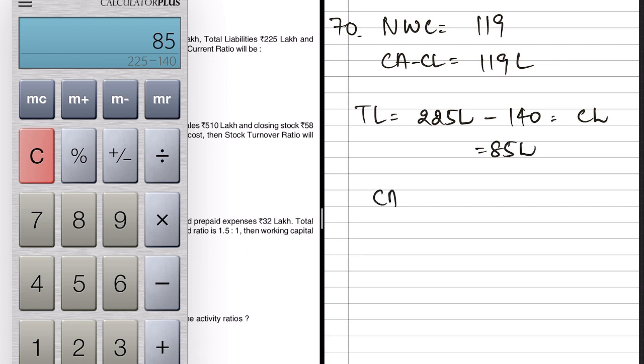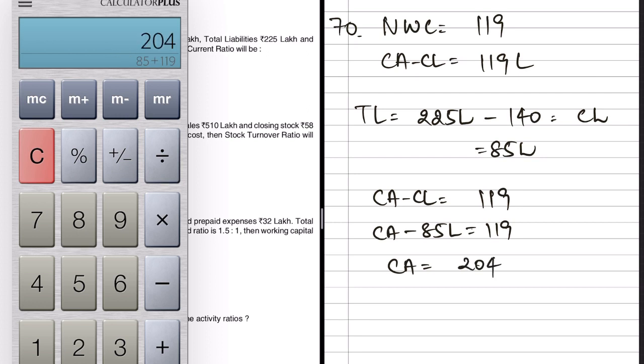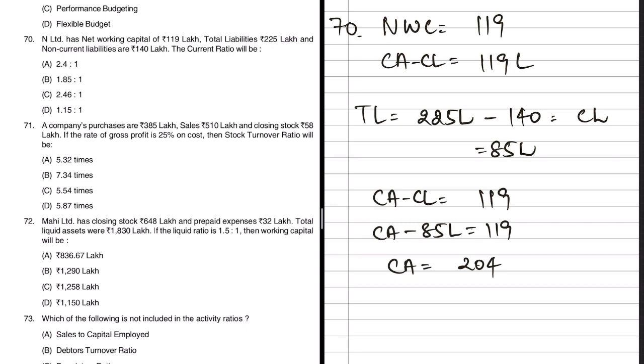So now we know current assets minus current liabilities equals 119. Out of this, current liability is already known. So 85 lakh I'll substitute here equals 119. So therefore current assets will be 85 plus 119, which will be 204. Now let us look at the next half of the question. They have asked us to find out the current ratio.